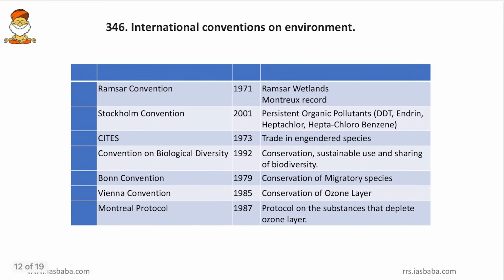Then come to next, the International Conventions on Environment. So, here we will take up as many conventions as possible, friends. Coming to first one, Ramsar Convention. Friends, we have already discussed Ramsar Conventions regarding the wetlands, and Ramsar Convention also speaks about Montreux's record. So, what is Montreux's record? It is a record of those lakes or those wetlands which are already on the verge of destruction and extinction. So, those lakes which require attention are placed in the Montreux's record. So, what are the Indian lakes that are present in the Montreux's record? Post me in the comment box.